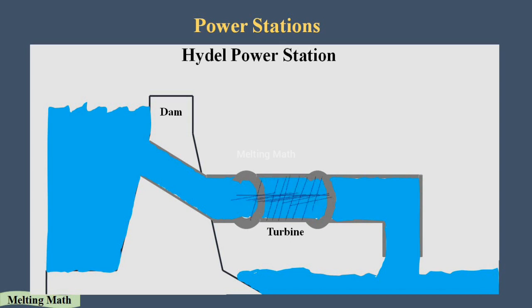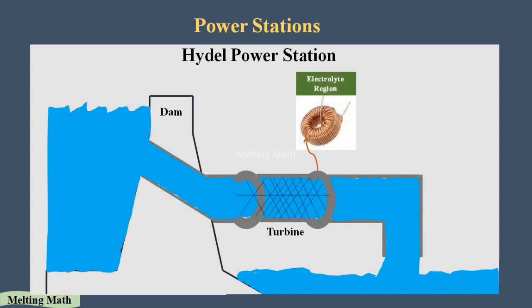During the rotation of the turbine, the electrolyte region will rotate. That electrolyte region will produce the magnetic field due to the combination of a magnet and the copper wire inside the electrolyte region. After that it gives us the electricity to the transformer, and it is transferred to the villages, and it's stored in the electric power stations. Okay, this is how the hydro power station works.